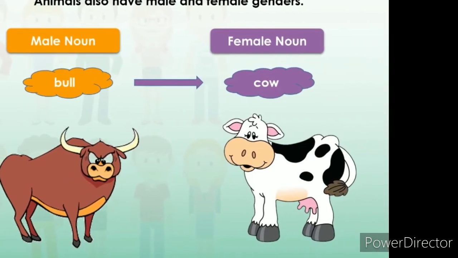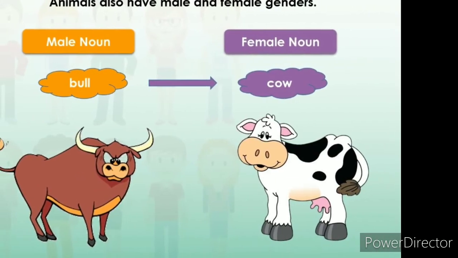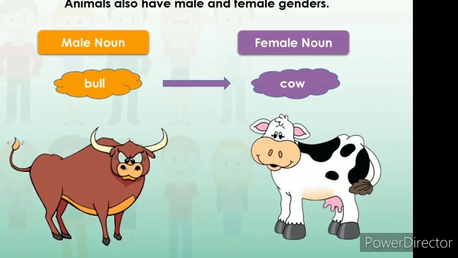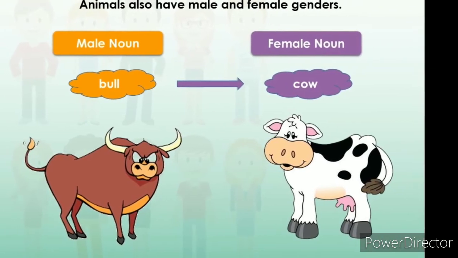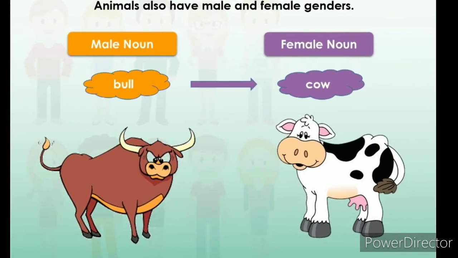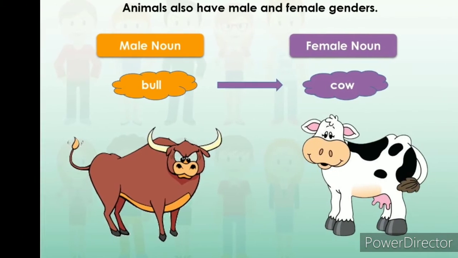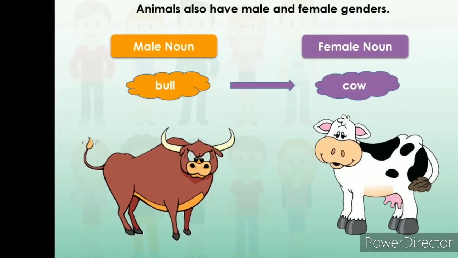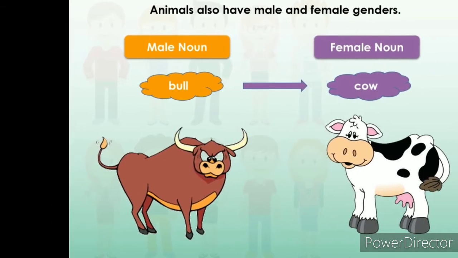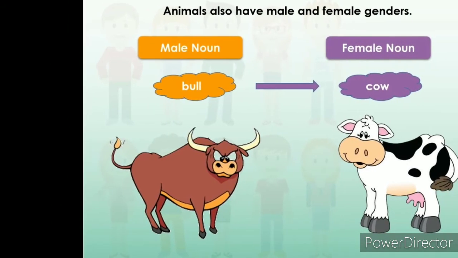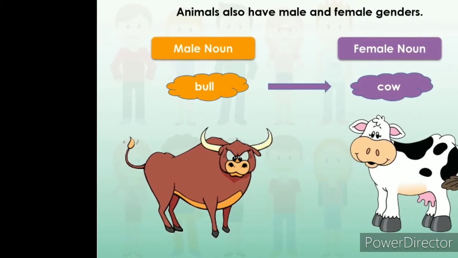Just like persons, animals also have male and female gender. Not only a person, we also split animals into male and female gender. For example, bull is the male gender and cow is the female gender.